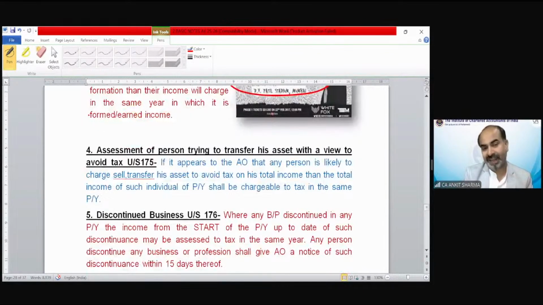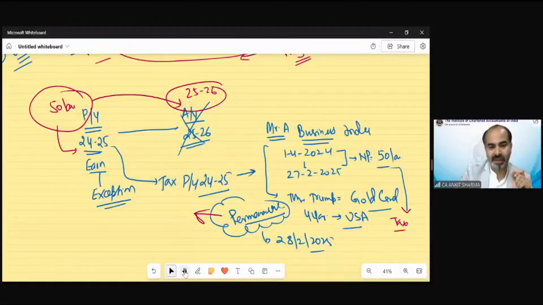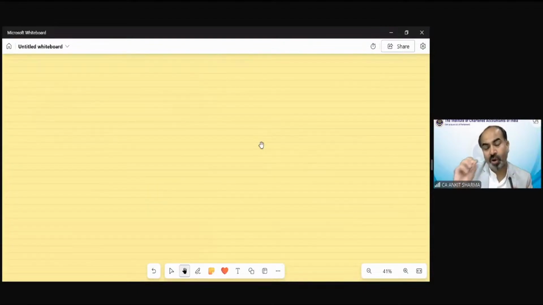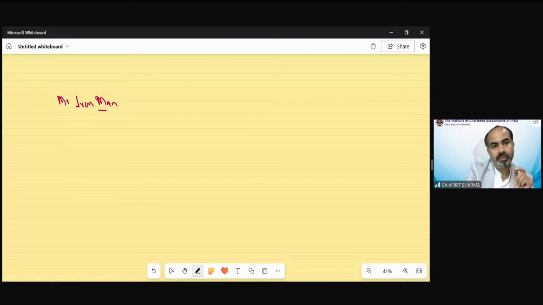Point number 4 says assessment of a person trying to transfer his asset with a view to avoid tax. Now that is a very subjective case. In this case, we cannot say that tax always needs to be paid in the same previous year, because there is a subjective situation; we have to see on the basis of the facts of the case. Suppose there is Mr. Iron Man in India. Fine. He resided in India.